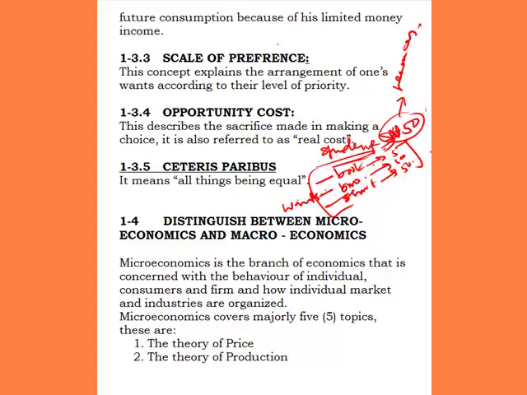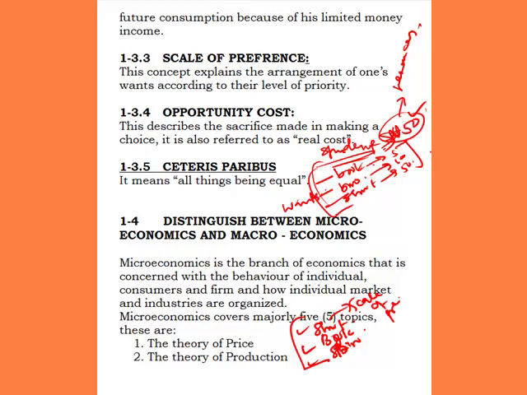a scale of preference. Now, that student can say he wants to buy a shirt first, that he prefers a shirt because maybe his clothes are torn. But after that, he would like to buy his book. And after that, he will buy his Bible. So with this, you will be able to rearrange because of these limited resources. This is what we call the scale